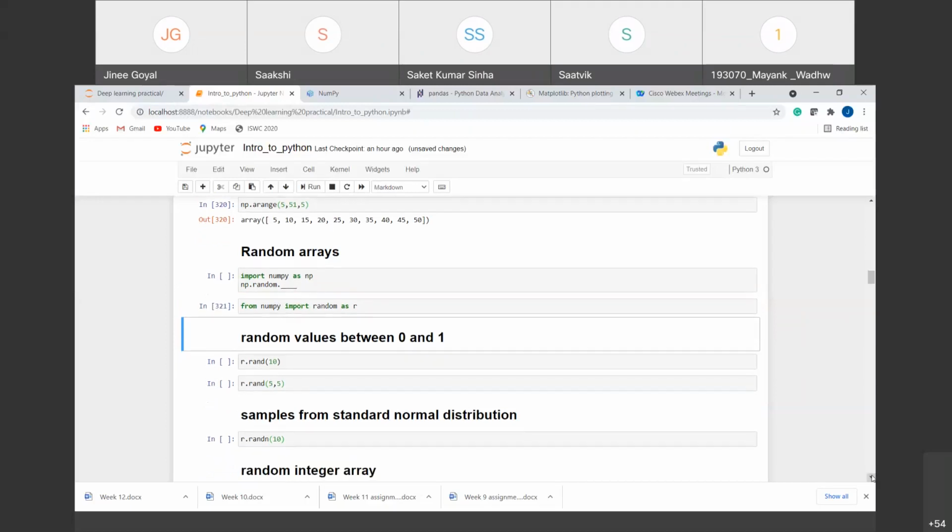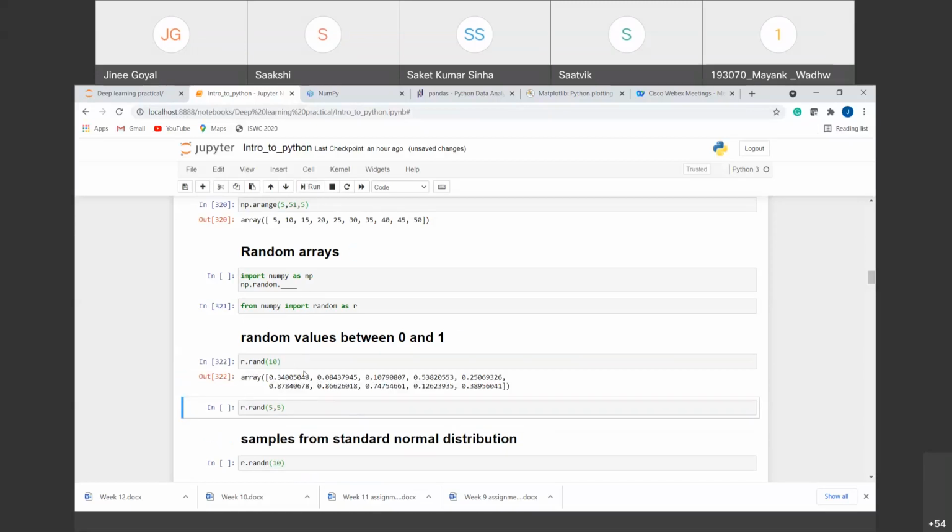So now we have imported this library. Suppose we want random values between 0 and 1, and we want hundreds of such values. So we don't have to add those values manually. The random class has a function rand. It will give us the random values.